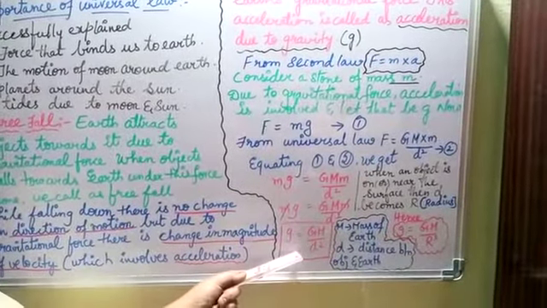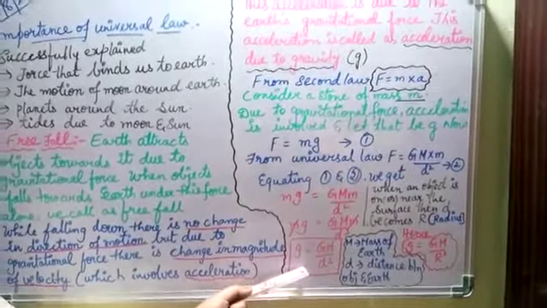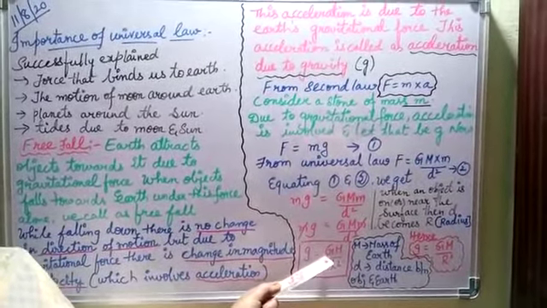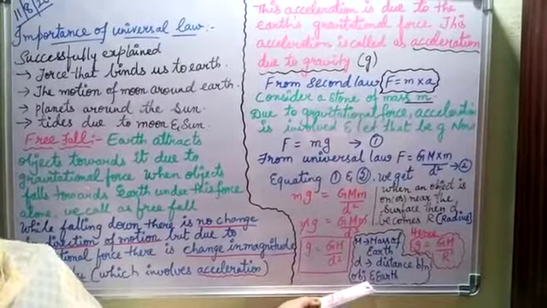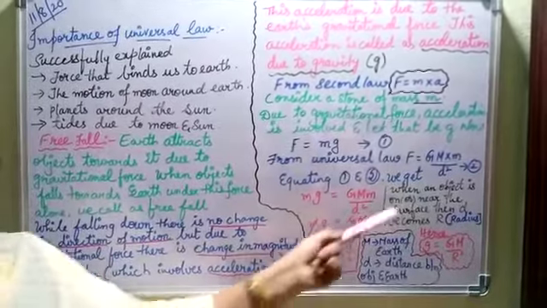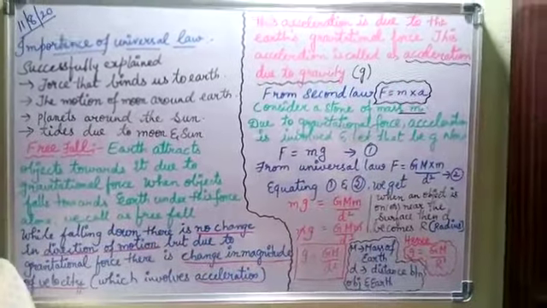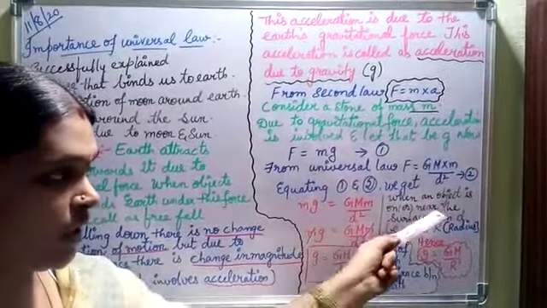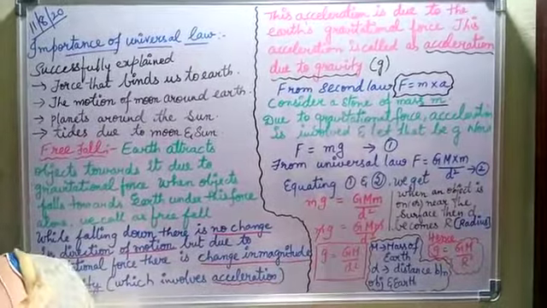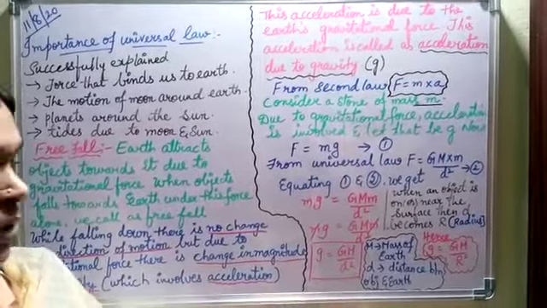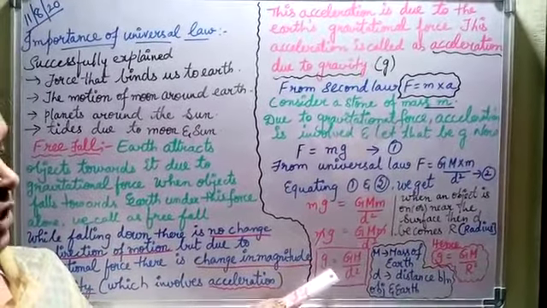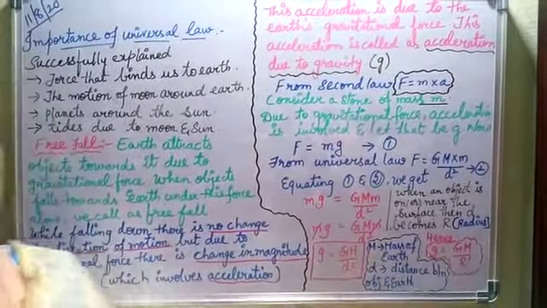So this is the derivation of acceleration due to gravity, where M is the mass of the earth, capital G is the universal gravitation constant, and d is the distance between the object and the earth. Suppose the object is on or near the surface of the earth. Then the distance d becomes the radius r. So substitute in the same equation, in place of d we write r. So g is equal to GM by r square.